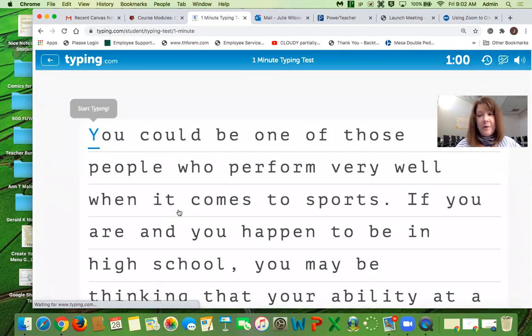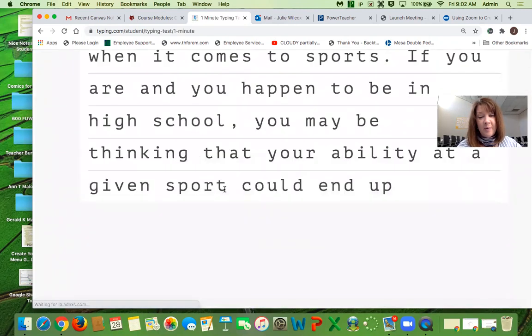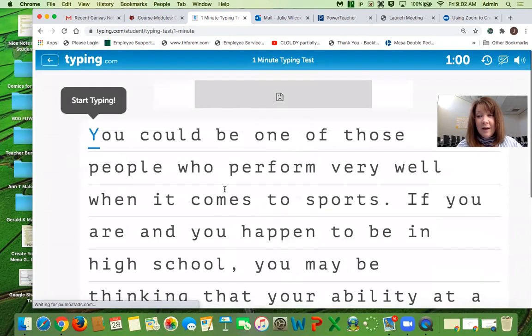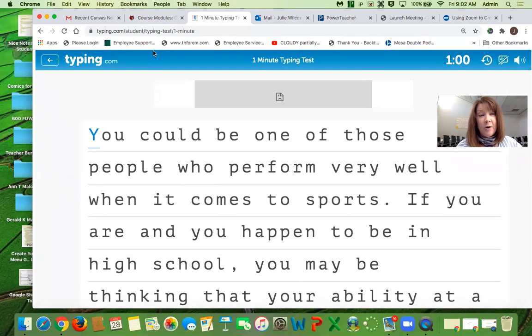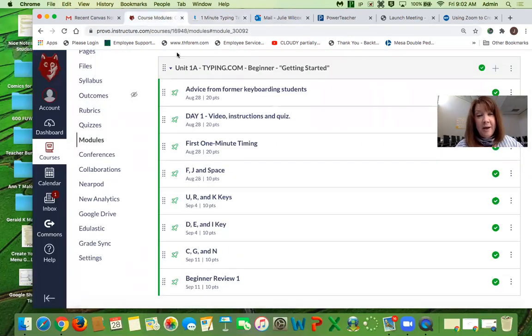And I always say pick one without numbers, but it seems like they always come up without numbers. Ideally, I want you to do this at school because I want you to do this 1-minute time test on the colored keyboard so I can know what keys you really know, because you can all type faster on the black one because you're used to hunting and pecking. So I'd love to have you type it at home, at school, or if you cover your hands in some way, do that. Then you go back to Canvas to the first 1-minute timing,